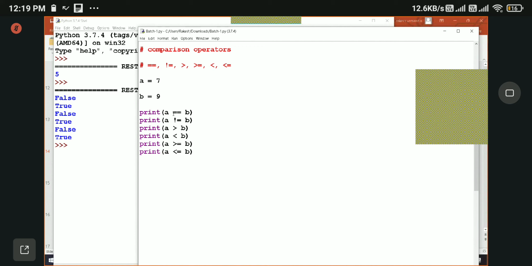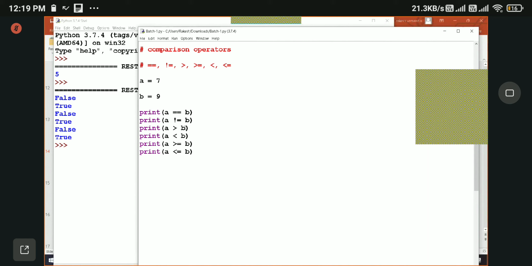Like I said, if this operator returns false, this will return true. Okay, because what is the operator saying? A is not equal to b, right? A is not equal to b, inverse is true, right? Here a is not equal to b because a is 7, b is 9, right? That's why we got true.